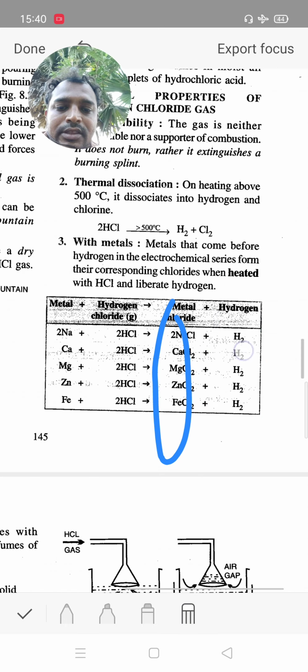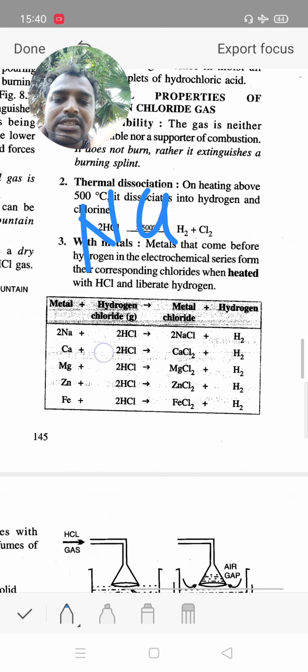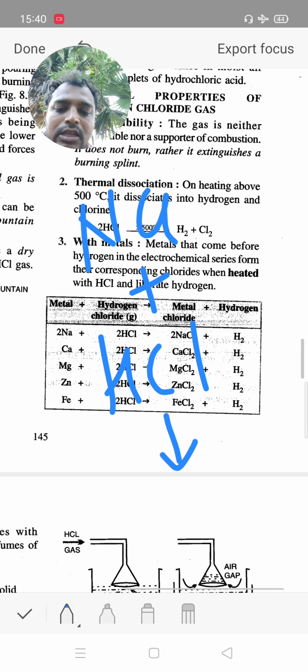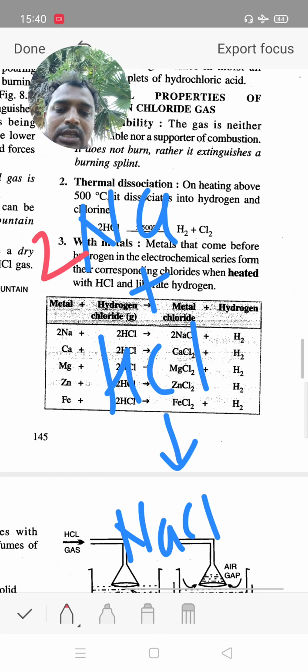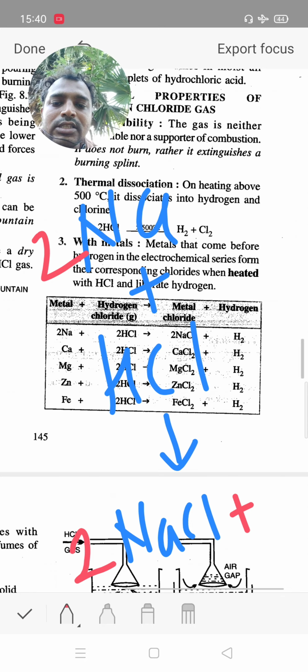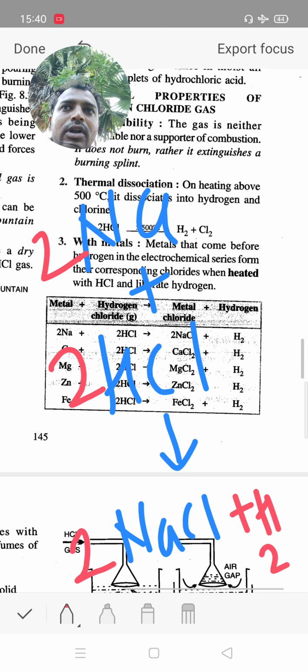First reaction: when sodium metal reacts with HCl, it gives NaCl. We use 2 sodium, then we get 2 NaCl, and we are also using 2 HCl, so hydrogen gas is evolved.